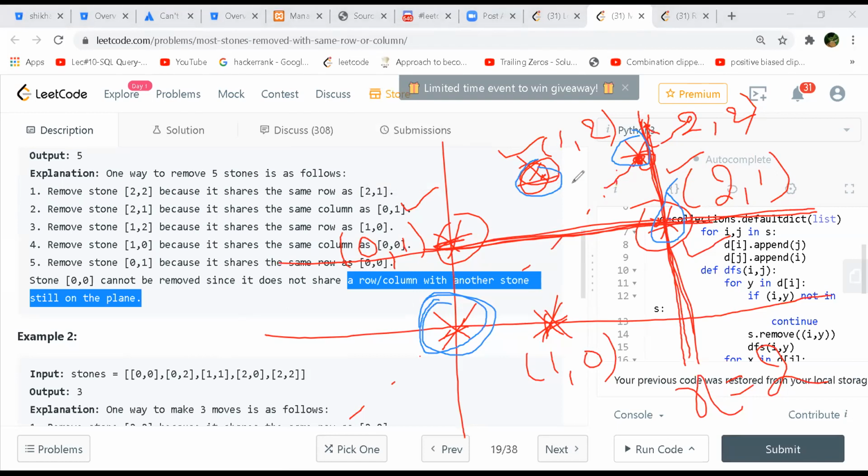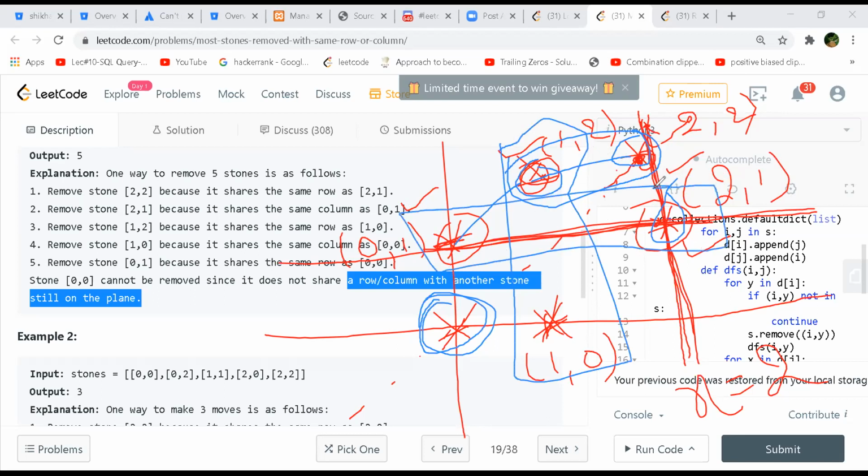Yeah, they can be connected, correct? So then you can have a connection between 1, 2 and 1, 0 also, because the x coordinate is the same. And using those, the other two can also be connected with 0, 0 and 0, 1. So they will all form a connected component.